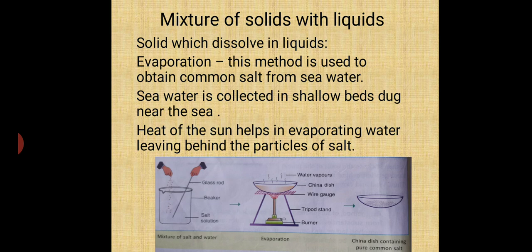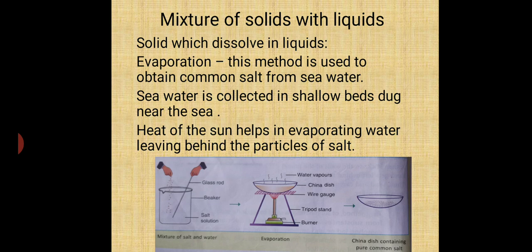In the second picture it is poured in a china dish and heated on the wire gauze with the help of a burner, and evaporation has started. It means the liquid is being changed into the gaseous state. When all the liquid has evaporated, only the salt will remain.